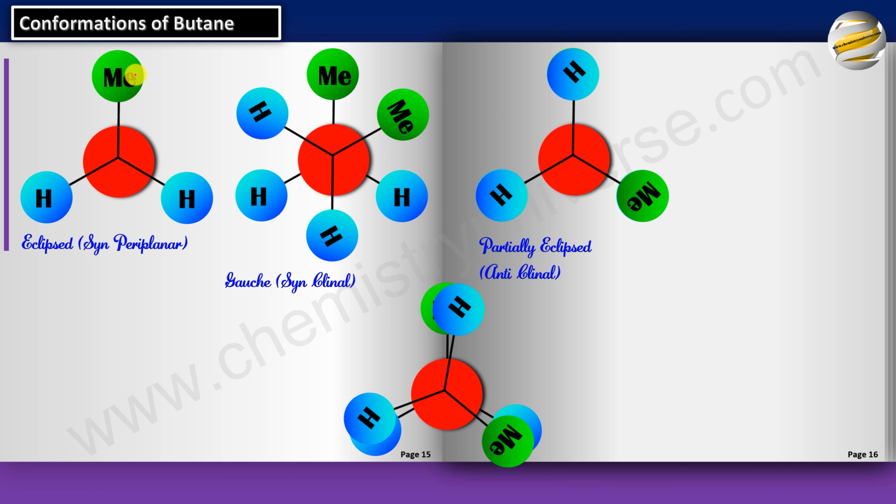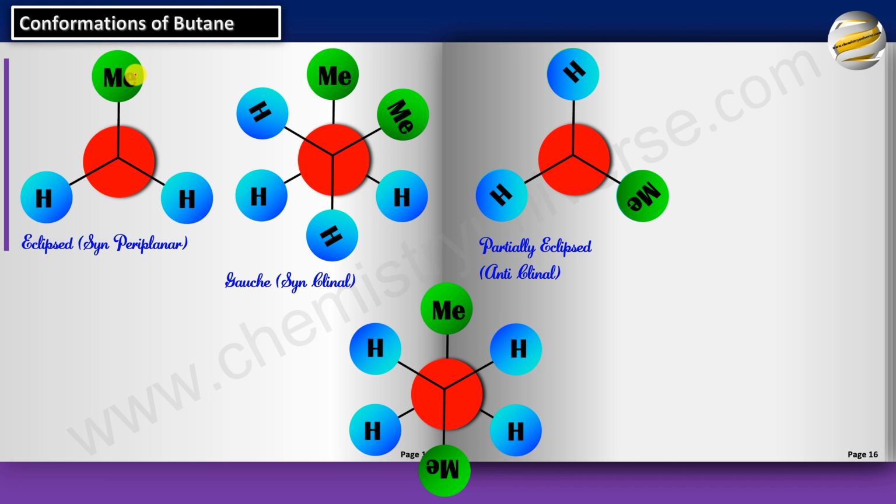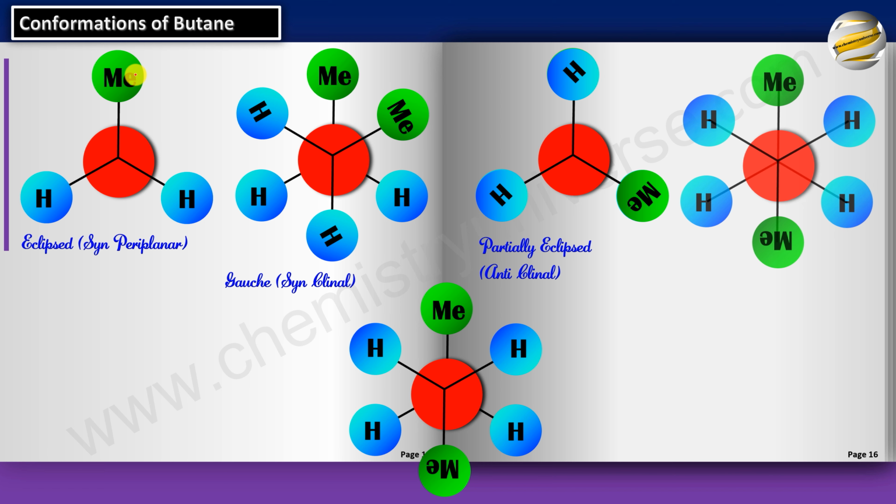Let's rotate by 60 again. And you will notice the angle is 180, and they are now in the same plane. So again, it's periplanar, but the angle is 180. It's called anti-periplanar, or you can call it completely staggered.